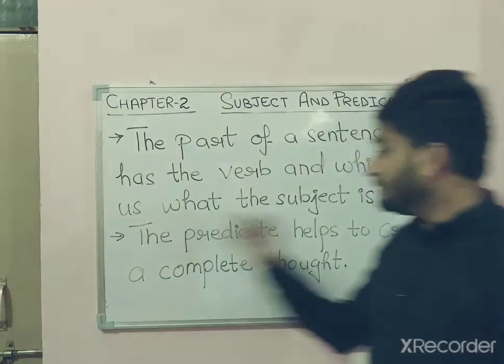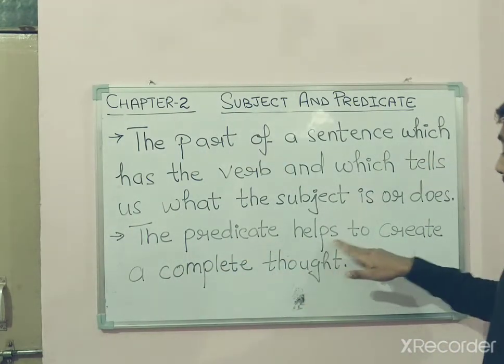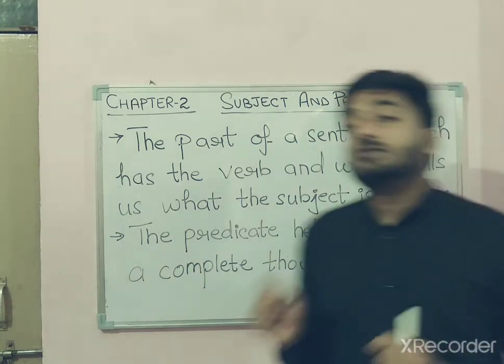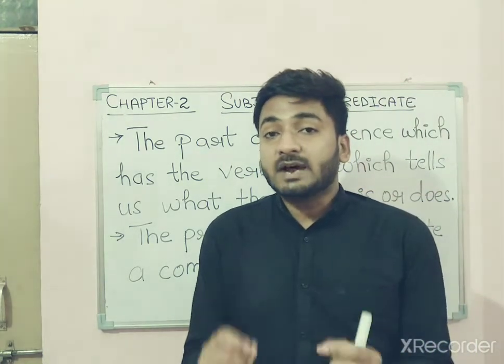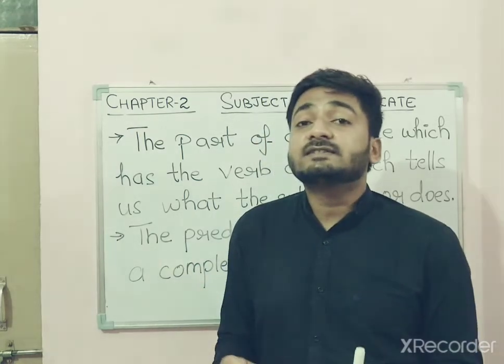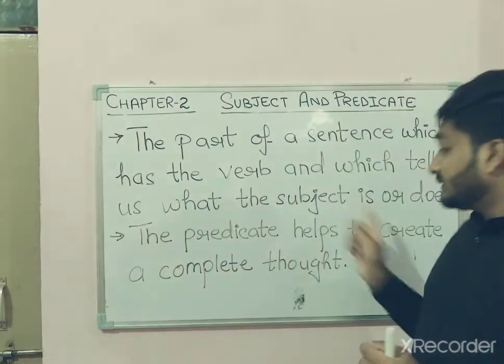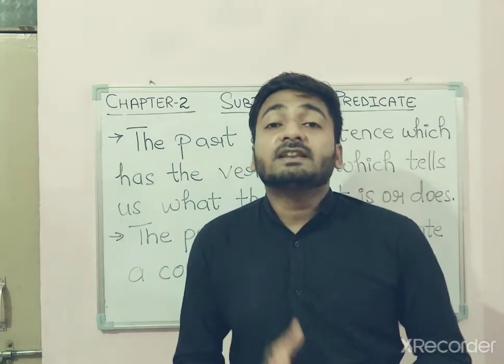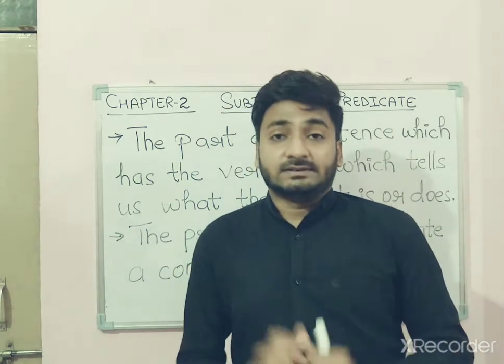Okay. Number 2, the predicate helps to create a complete thought. That means in a sentence the predicate is the part which helps a sentence to create its complete thought. It works to complete a sentence fully.